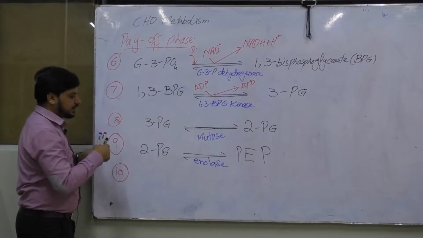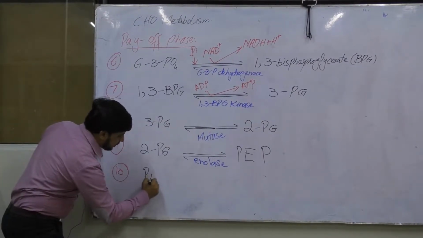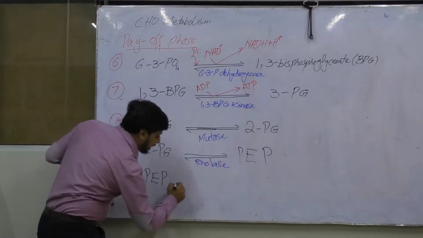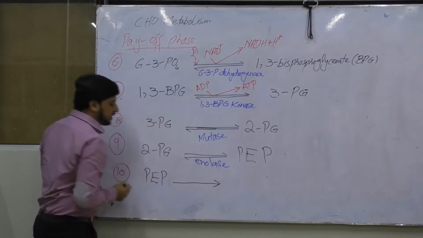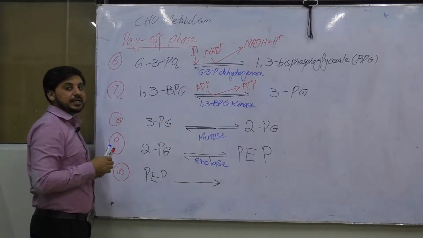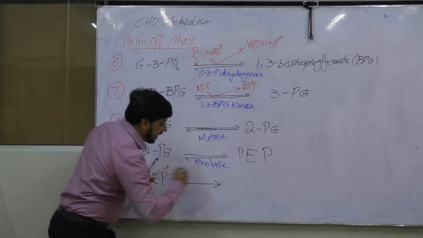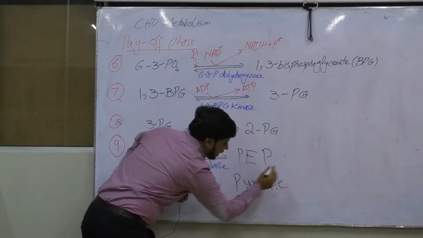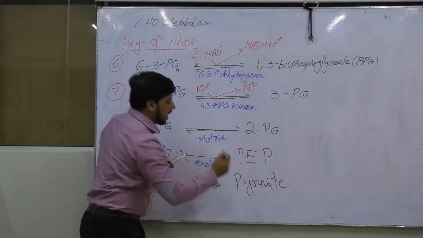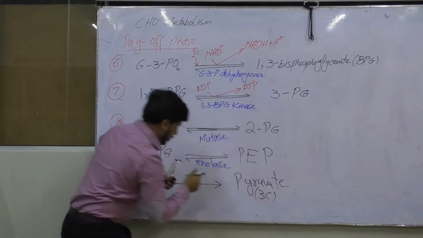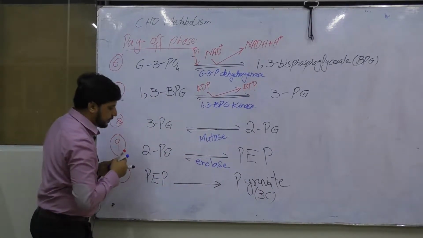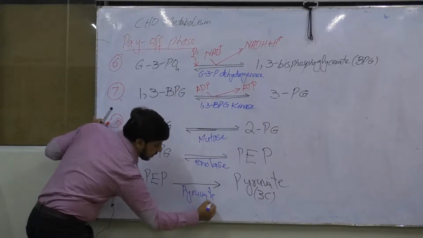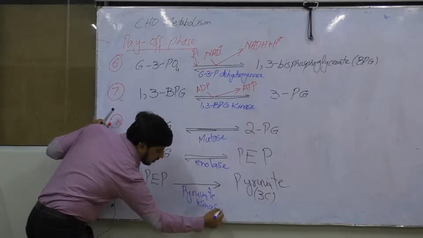In the last chemical reaction, from this phosphoenol pyruvate, we will get another molecule of ATP. And this is also an irreversible reaction. At the end, we will have the pyruvate molecule, which is a 3-carbon molecule. The enzyme involved is pyruvate kinase enzyme.